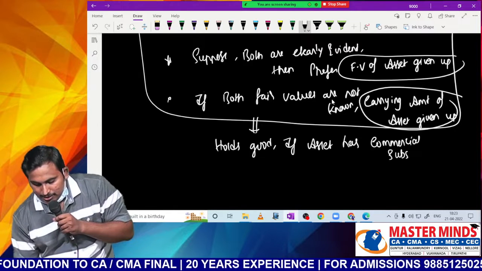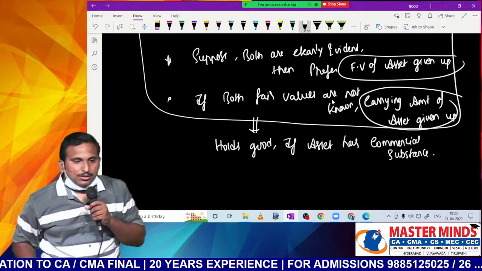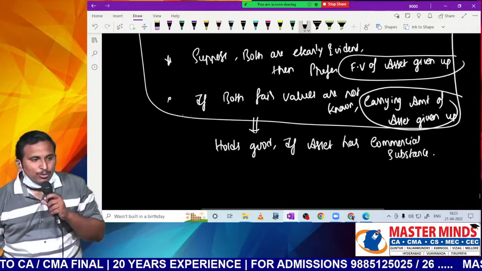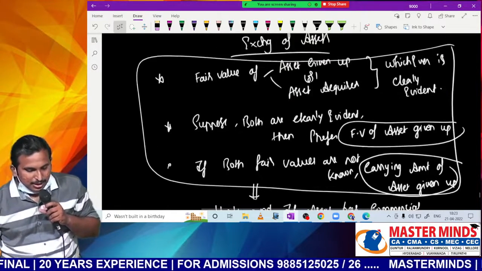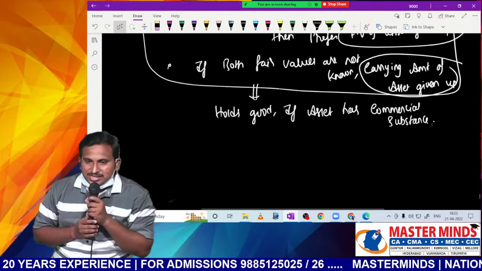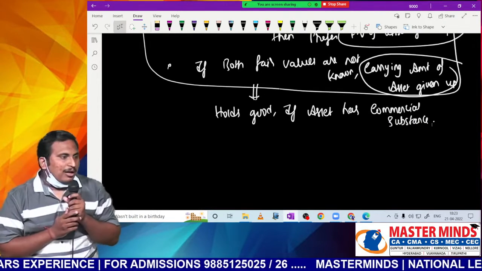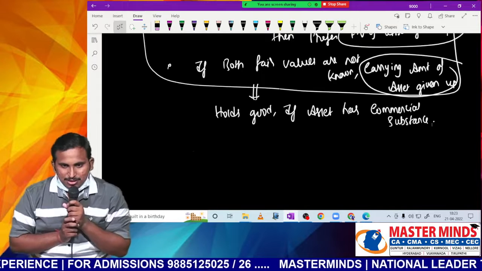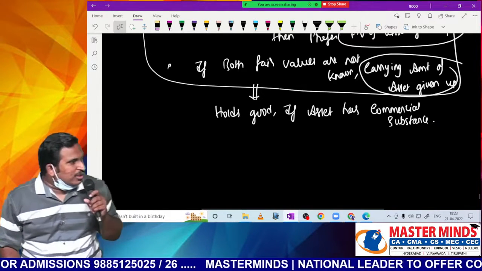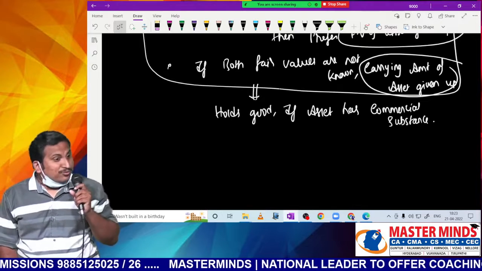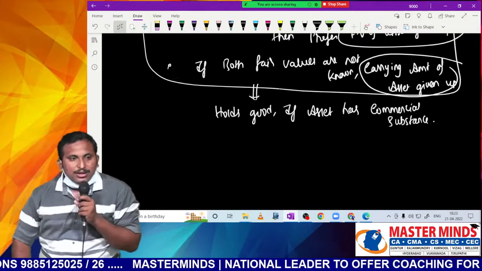Now, what do you mean by this commercial substance? Very simple. Using the exchange of assets concept, many people have started doing some frauds. Using exchange of assets, frauds can be done? Yes, sir. Let me show you.